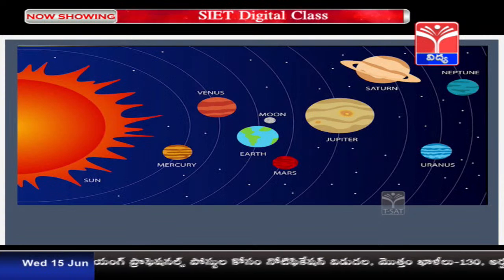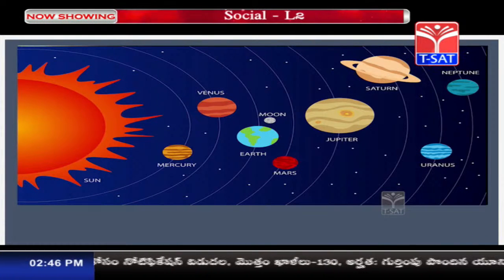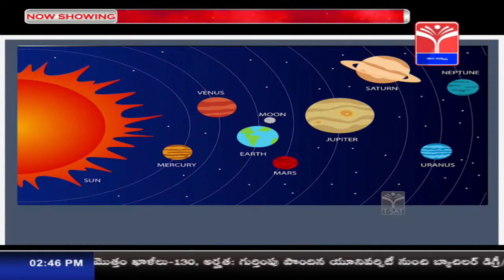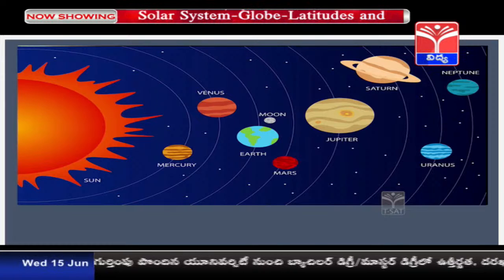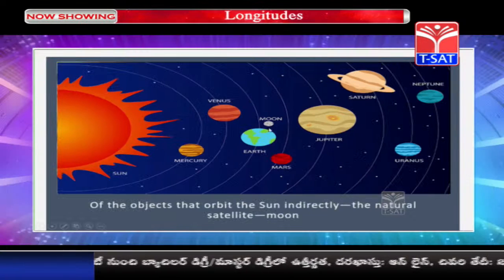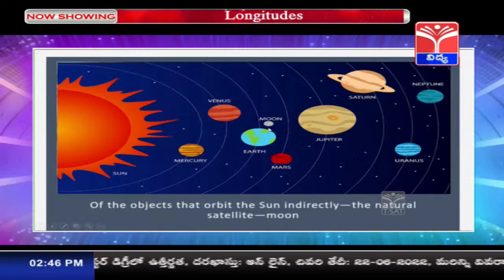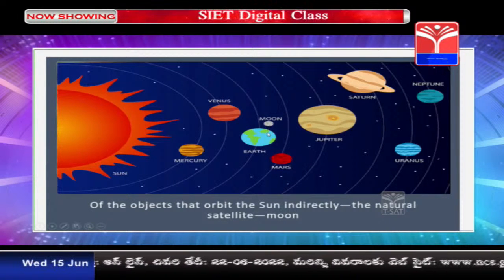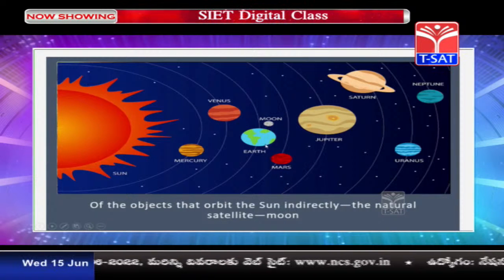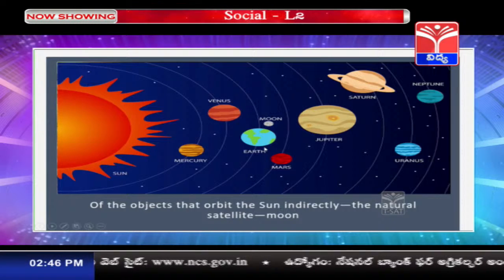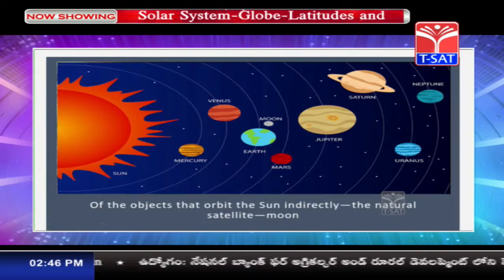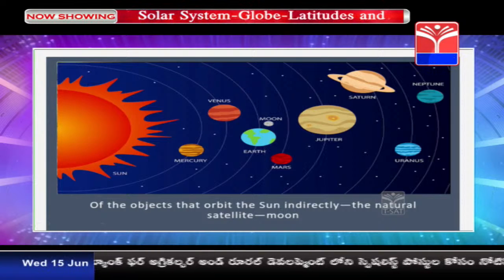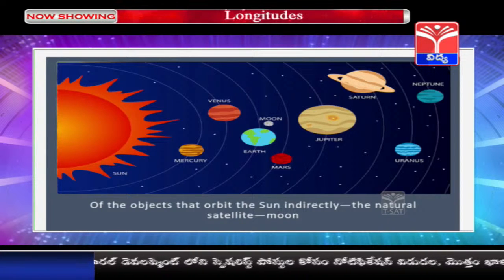But the object that is revolving indirectly is the satellite Moon. Yes, the Moon is a natural satellite and the Moon is revolving around the planet Earth and planet Earth is revolving around the Sun. So this is also one object which is revolving around the Sun, but it is revolving indirectly.